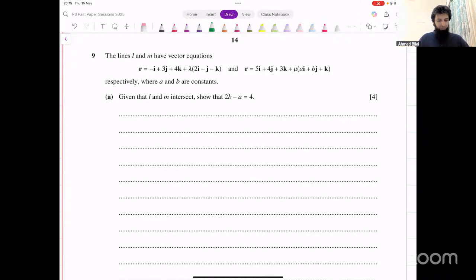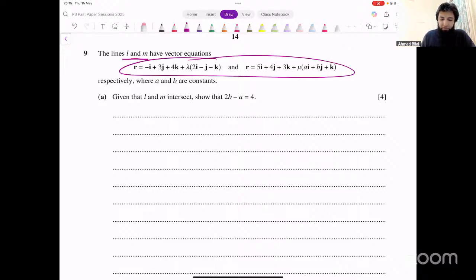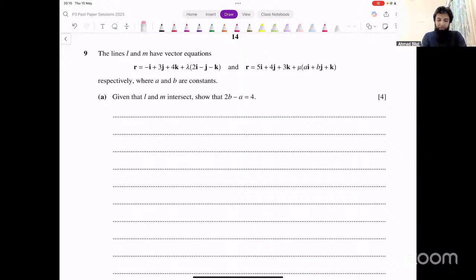Okay, so the next question that most of you are asking about is question number 9. Let's do this. Question 9. It says lines L and M have these vector equations respectively, where A and B are constants. Given that L and M intersect, okay, so we are given that L and M intersect. What does that mean?